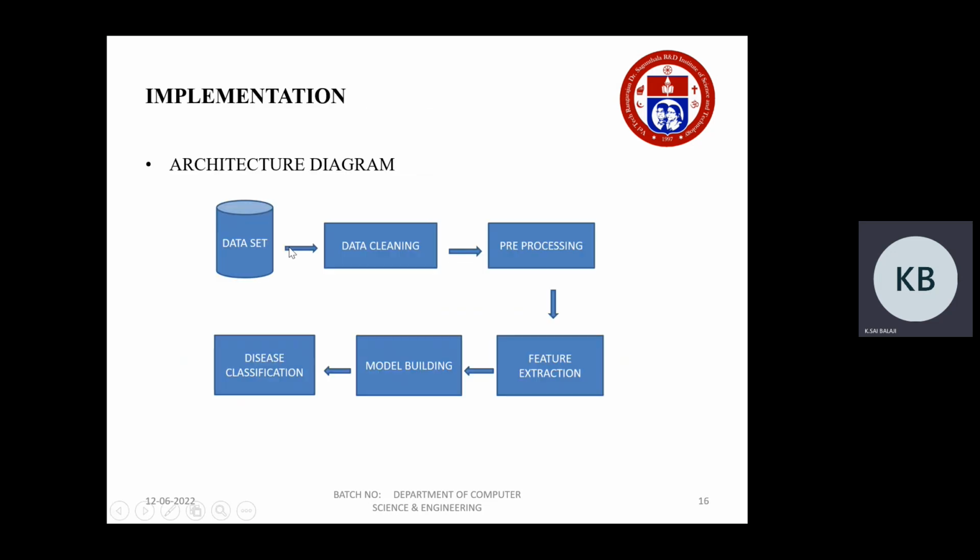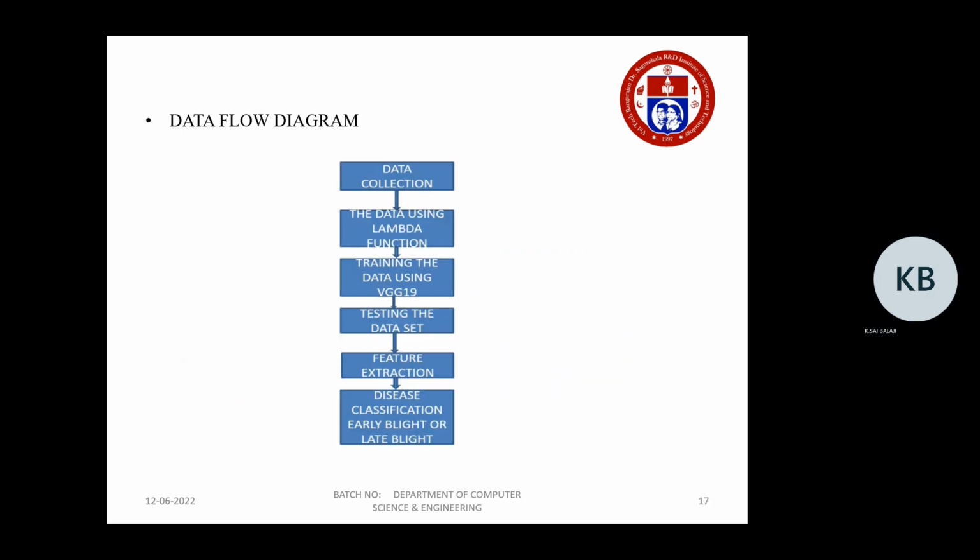The architecture diagram. Here we have taken the dataset, and the dataset undergoes data cleaning, and after data cleaning it undergoes pre-processing. From the pre-processing stage, the features are extracted such as color, texture, shape, and size, and from there the dataset undergoes model building, and from the model building the disease is classified, whether it is an early blight, a late blight, or a healthy leaf. And the data flow diagram, we had collected the data from Kaggle.